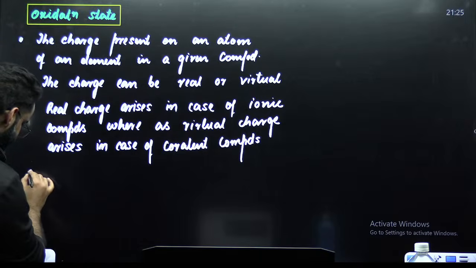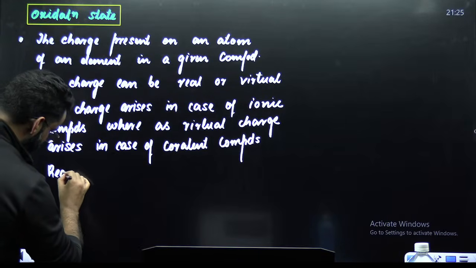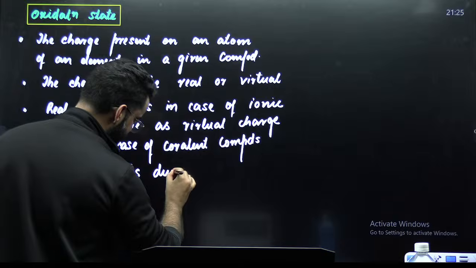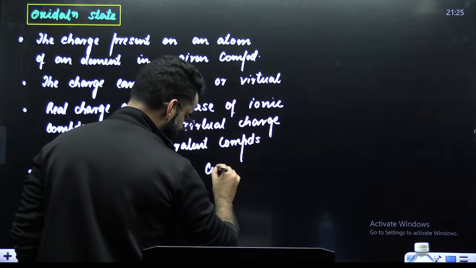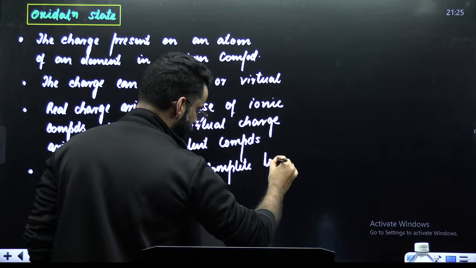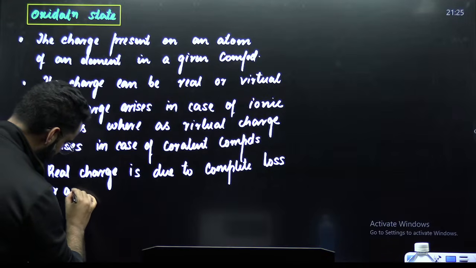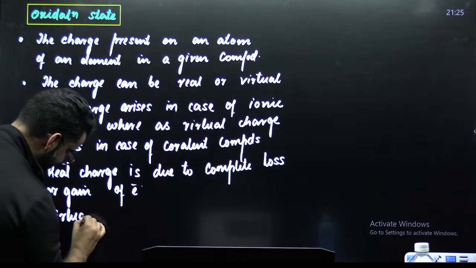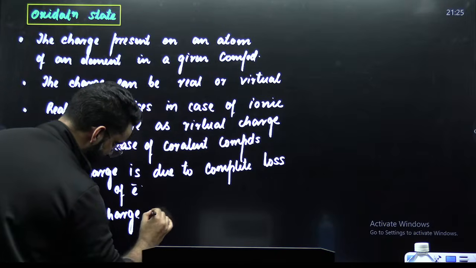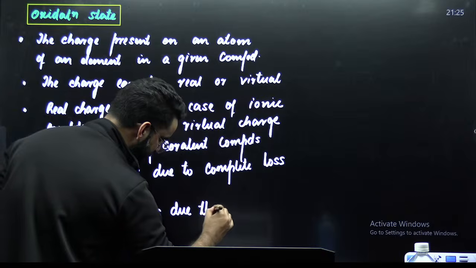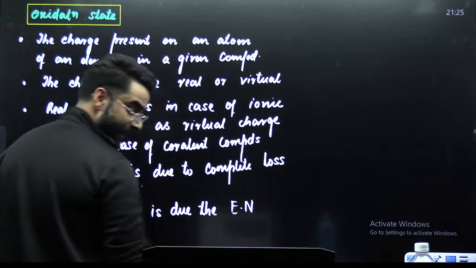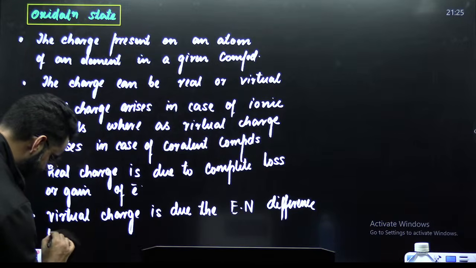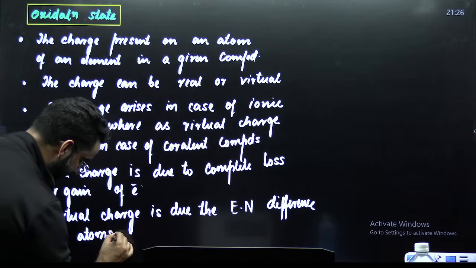The next point, my dear students: a real charge is due to the complete loss or gain of electrons, and virtual charge is due to the electronegativity difference between the atoms, or you can say between the bonded atoms.